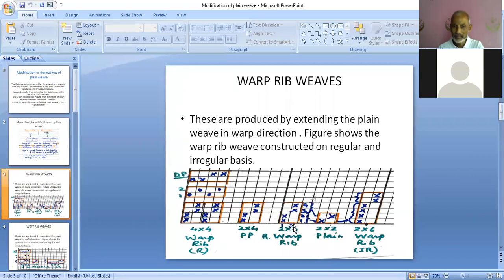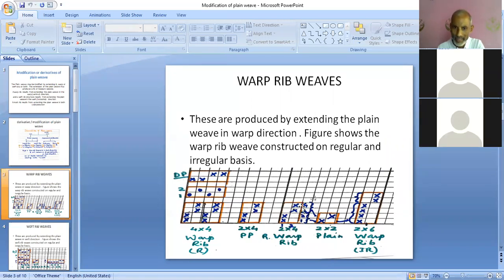Is it visible? This graph is visible? Yes, sir. Okay. So here you can see we have 2 vertical spaces, meaning 2 ends, same as plane weave, because we are not extending in this direction. So ends are not increasing, only peaks are increasing. The first peak is extended by 2. So these 2 peaks in the warp rib are representing this first peak.